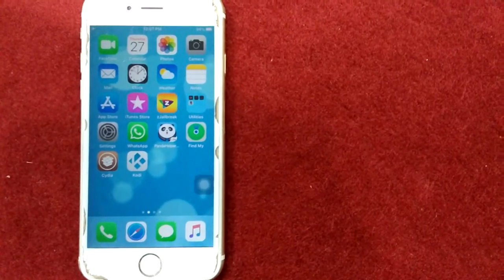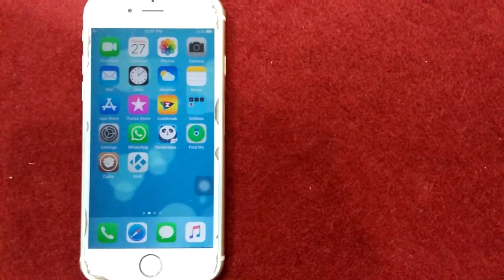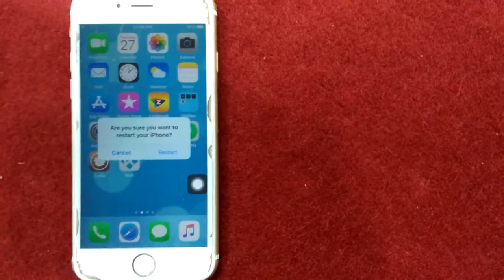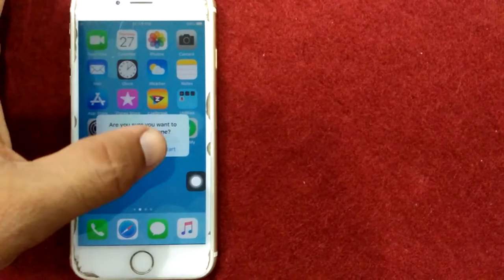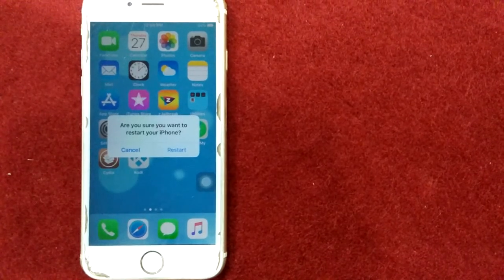Solution number 4. Restart your iPhone. To restart your iPhone, tap on device, tap on more and tap restart. After that, tap again restart to confirm your action.